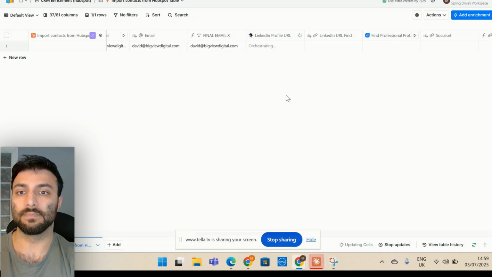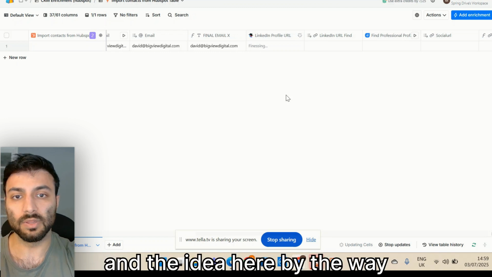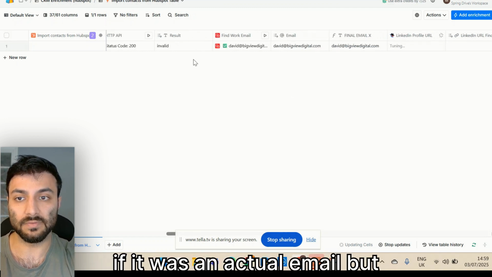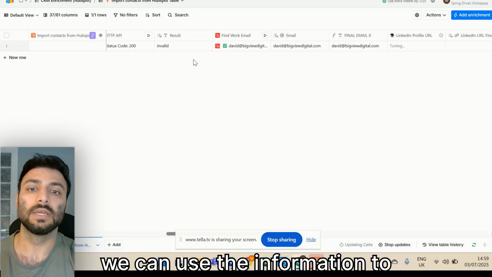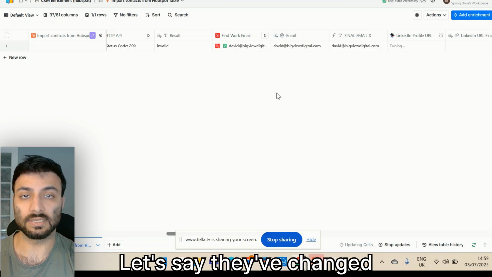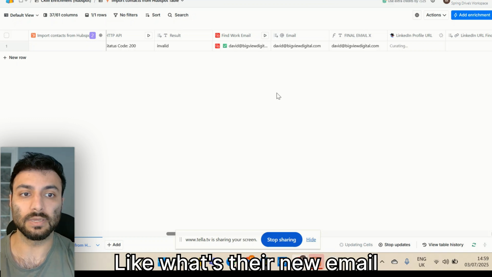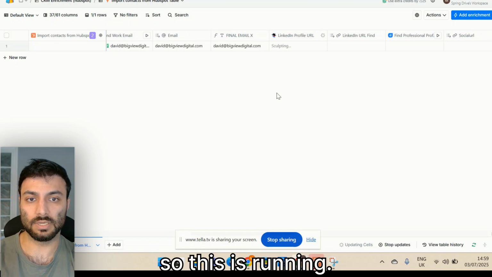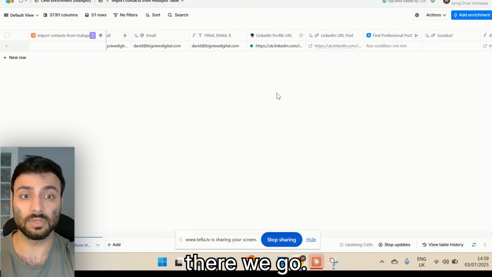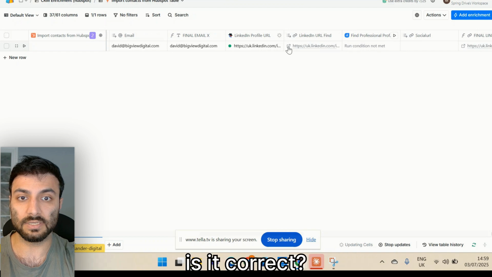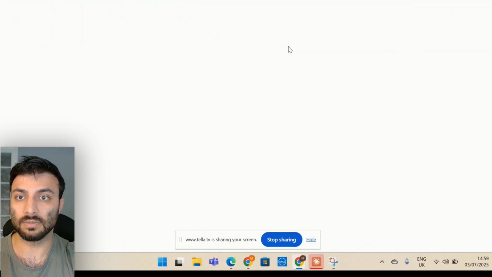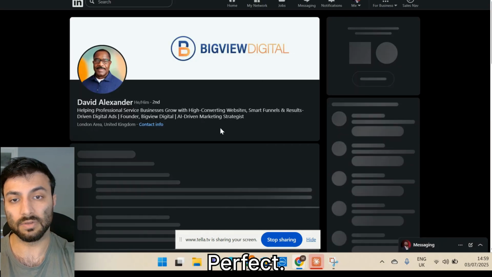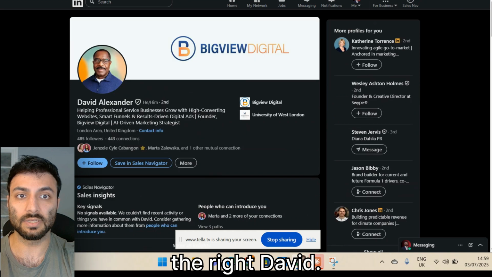And the idea here, by the way, is if the email is invalid, if it was an actual email but it was invalid, we can use the other information to find, let's say if they've changed jobs, what's their new email address. Okay, so this is running. Shouldn't take that long, I don't think. Oh, there we go. Let's check, is it correct? Have they found the right email? Looks like they have. Perfect. So that's the right David.